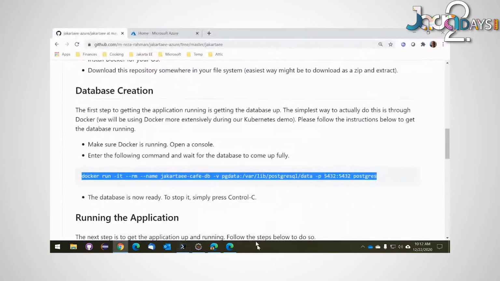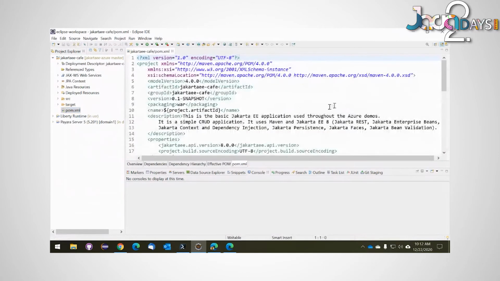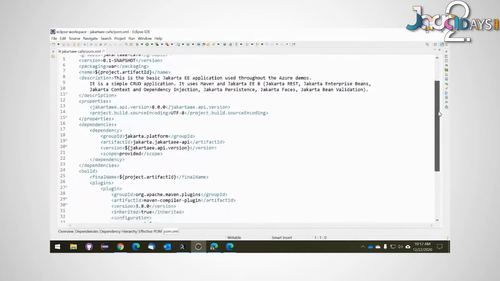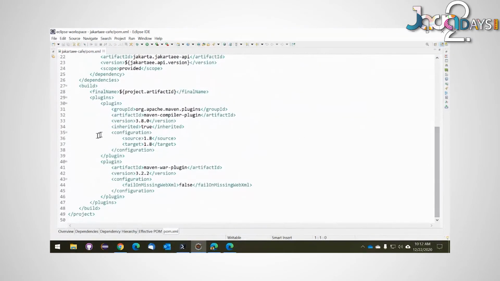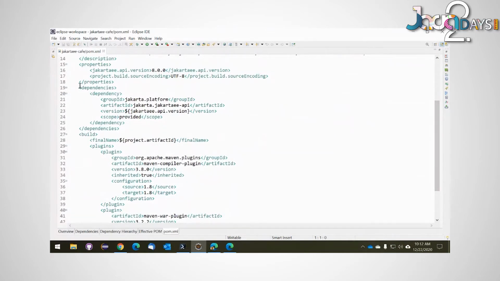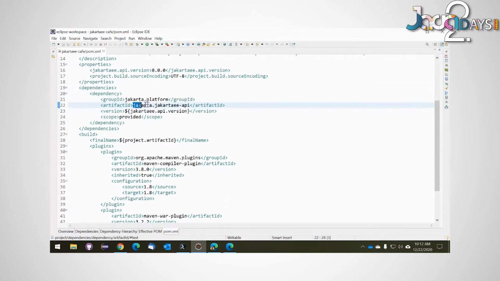And here's my application. It's a very simple CRUD application. There's really nothing fancy to it whatsoever. I'll just show you the POM file real quick. As you can see, it's a very typical Java EE application. It really has just one dependency, this one right here, and that is a dependency on the Jakarta EE API. As you can see here, the new one, 8.0, that's all.